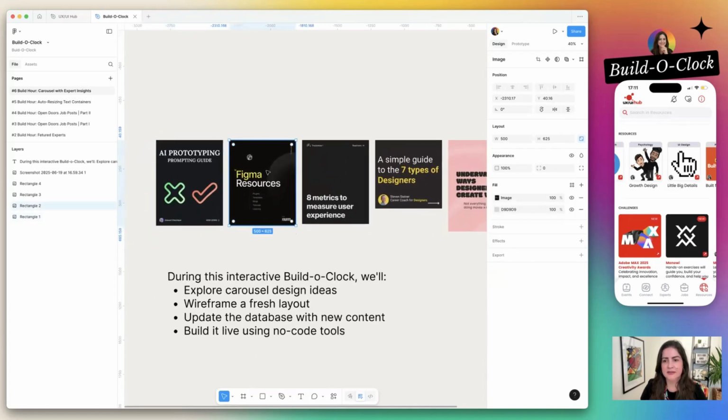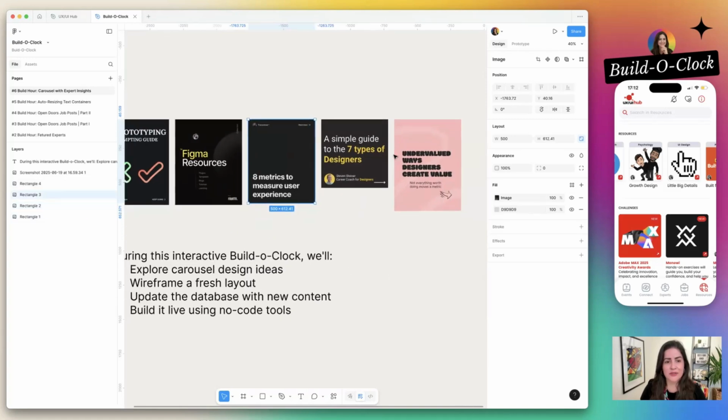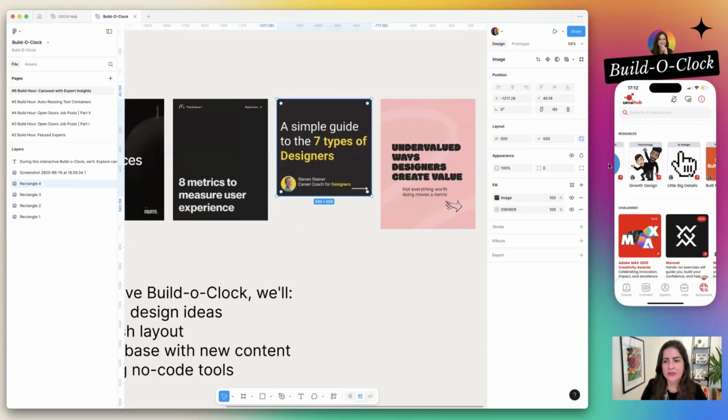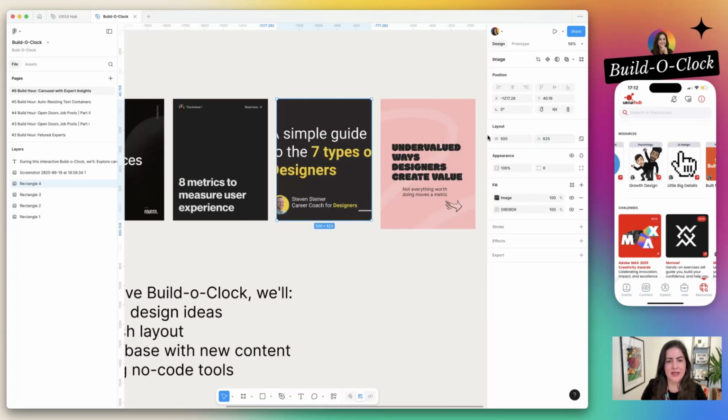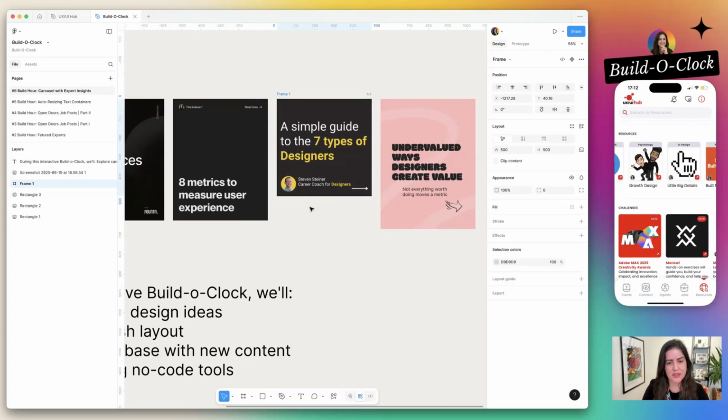So the standard could be this, for example, 500 for 625. It's a good size, and then I can put 5 here. It still looks good. If we do this with Steven's, because he is doing squares, it might get a little bit odd. So in this case, we can simply create a frame with Command Option G, which will be 625, and add the color.